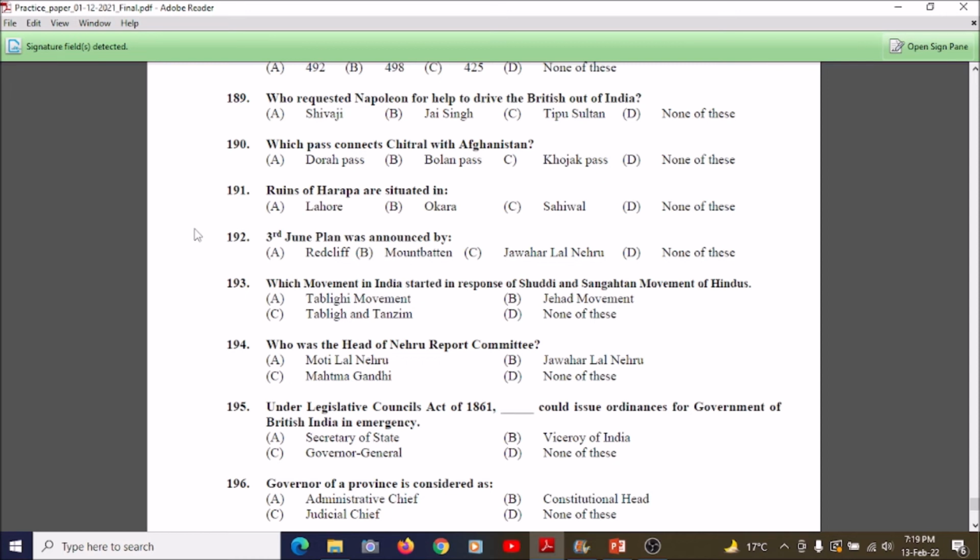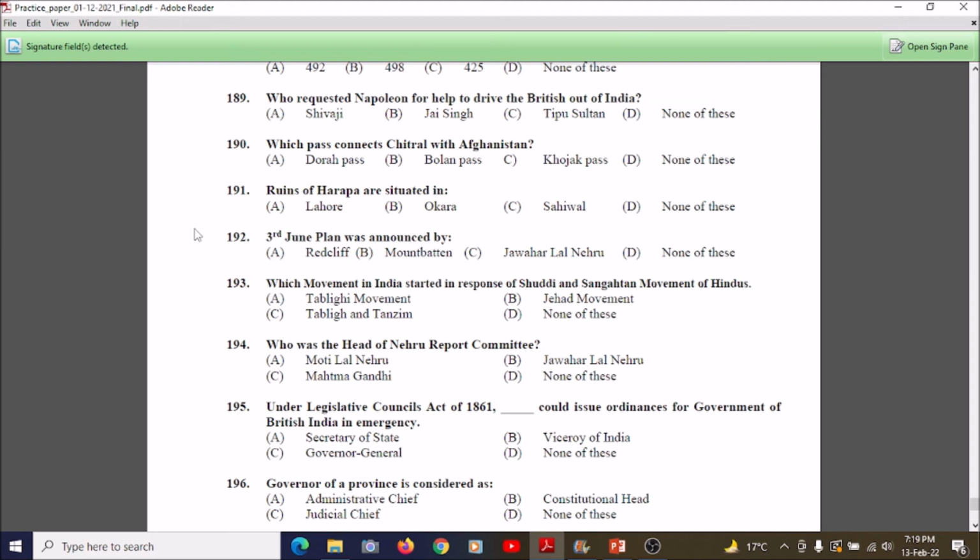So students, now we're going to understand question number 193, which is: which movement in India started in response to the Shuddhi and Sangathan movement of Hindus? A. Tahrik-e-Hijrat movement, B. Jihad movement, C. Tabligh and Tanzim movement, and D. None of these. So the correct answer is A, which is option A.